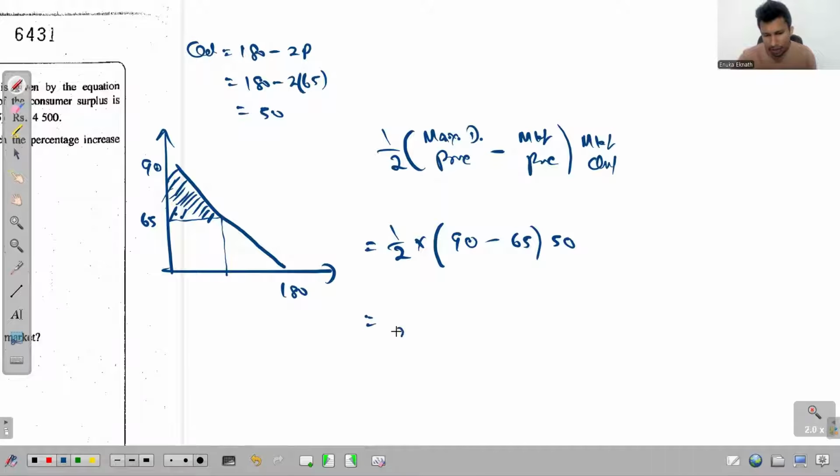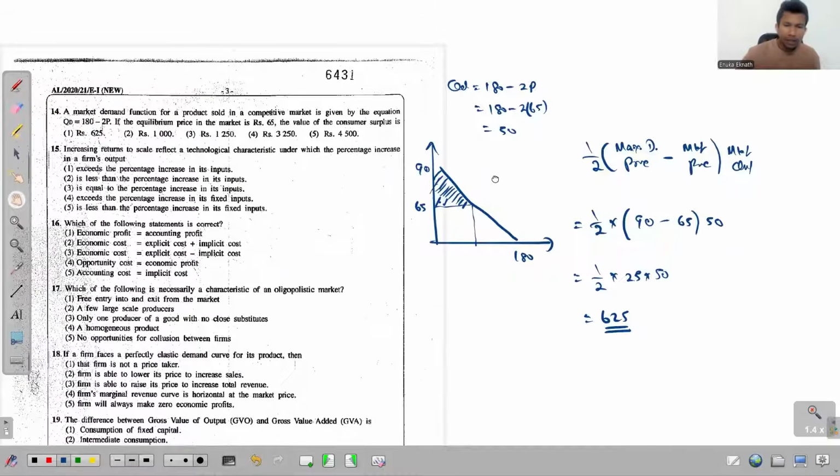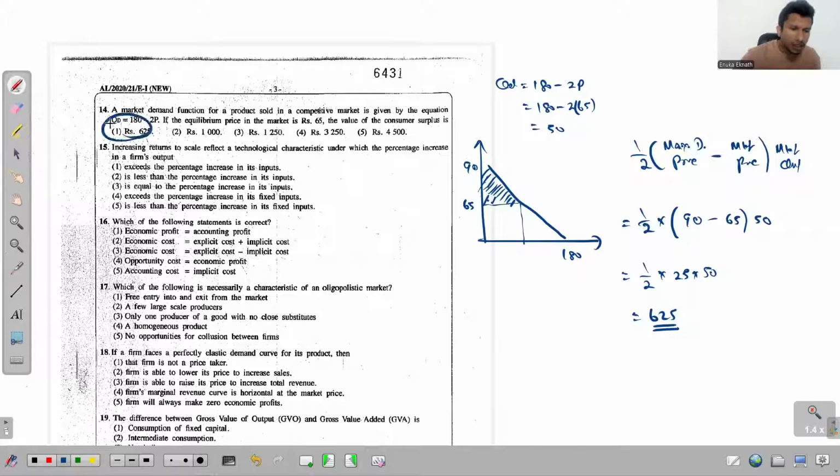And how much is the value? It's half into 25 into 50. So simply 25 into 25, 25 squared is 625. Right? 625 is the answer. So 625 we have as the first option.